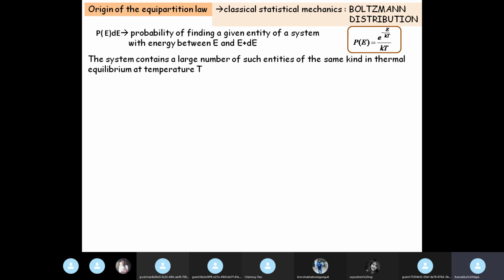Each one has a different energy. So we can talk of an average energy of the system, and we predict the probability that so and so number of such entities belonging to the system has an energy between E and E plus dE. And we see that this probability follows a statistics called Boltzmann distribution.